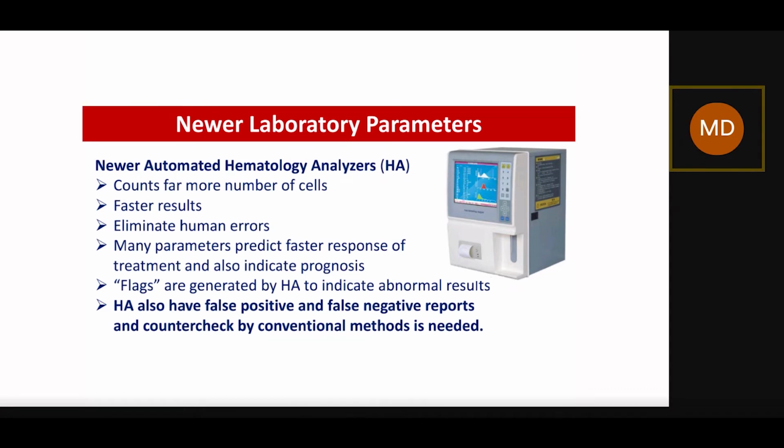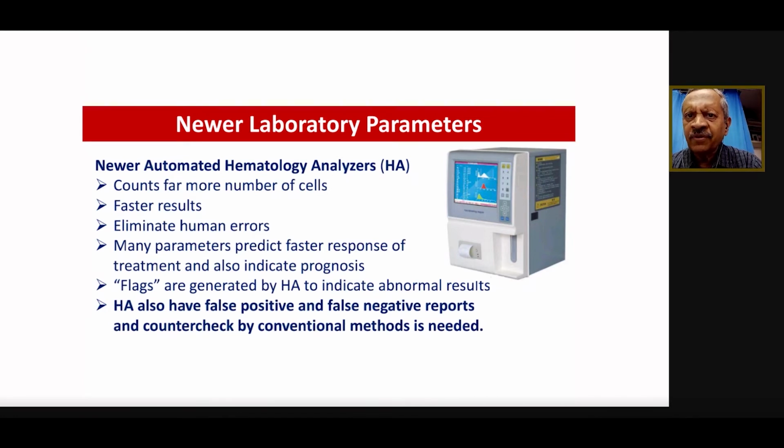All these parameters may not be available in every part of the country, and these parameters are possible only when the laboratories use automated hematology analyzers, which cost lakhs. So only the bigger laboratories would keep them, but it's very important.